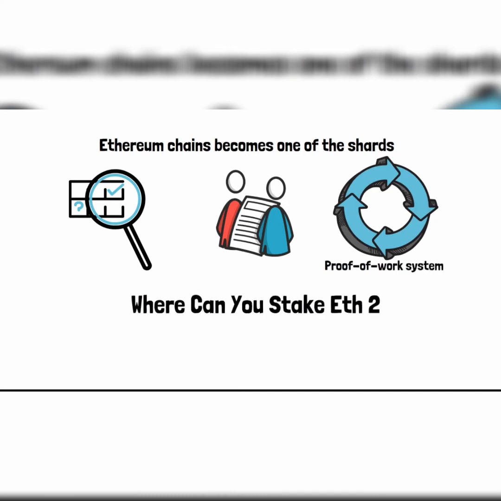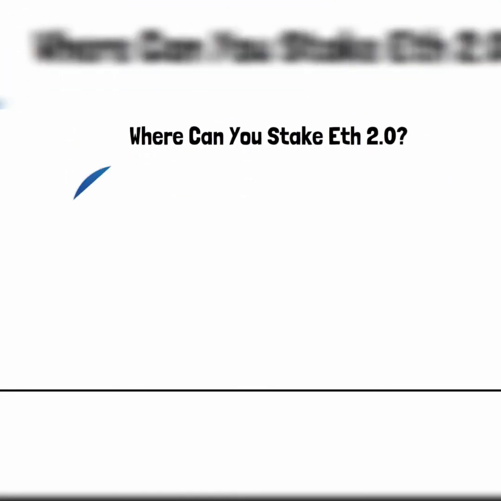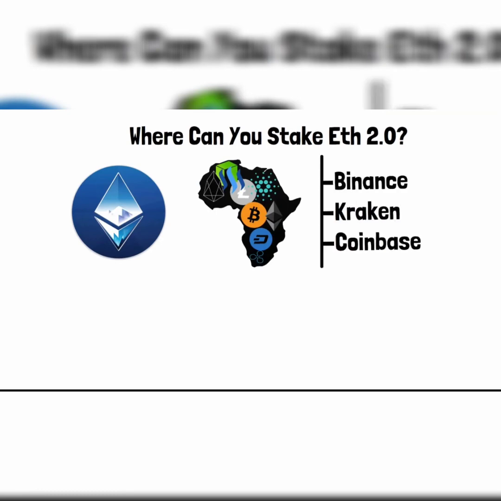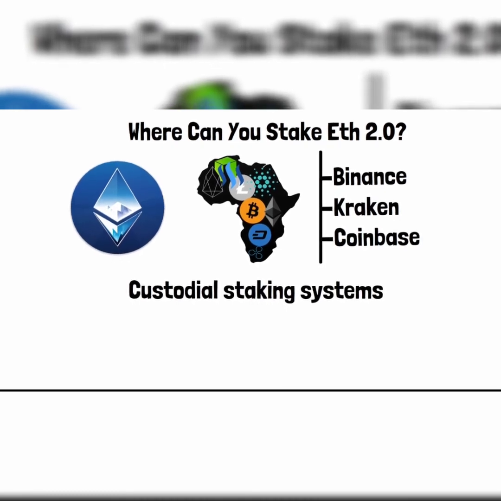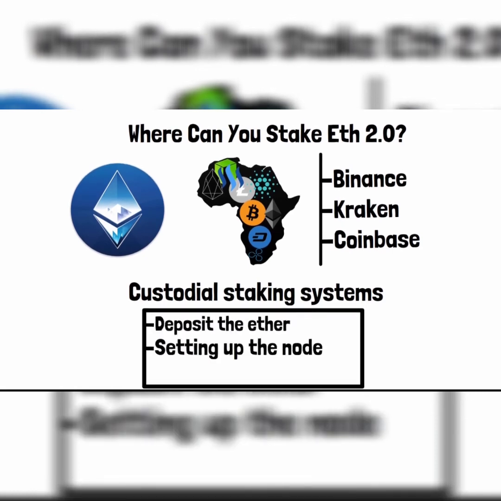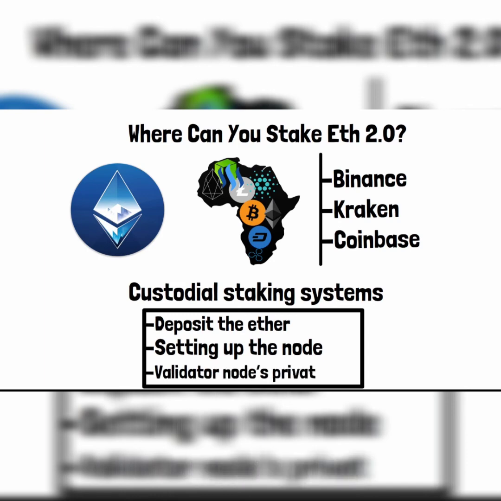Where can you stake ETH 2.0? As far as staking ETH 2.0 is concerned, you can do it on any of the cryptocurrency exchange platforms like Binance, Kraken, Coinbase, etc. Custodial staking systems can handle the entire process for you. All you have to do is deposit the Ether, and they'll do everything for you, even setting up the node. Of course, the staking provider will be taking a cut of your rewards. You also won't have control of the validator node's private key.